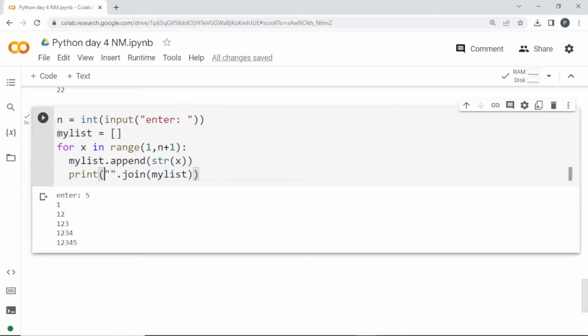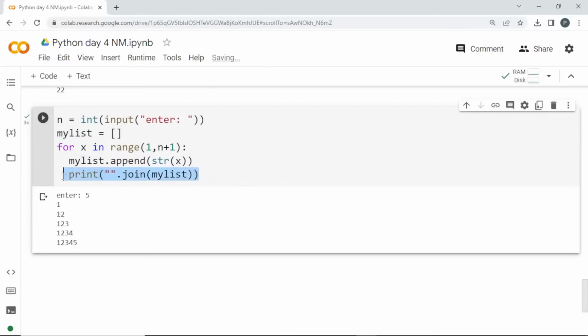So we are having a list. This list will be in the list format. If you want to combine all the elements present in a list, you can call this dot join. Since I am leaving it empty here, if you enter some other value, it will be added in between. I am leaving it empty so that all the things present in a list will be joined without anything in between. So the list will be having 1, 1, 2, 1, 2, 3 and so on.